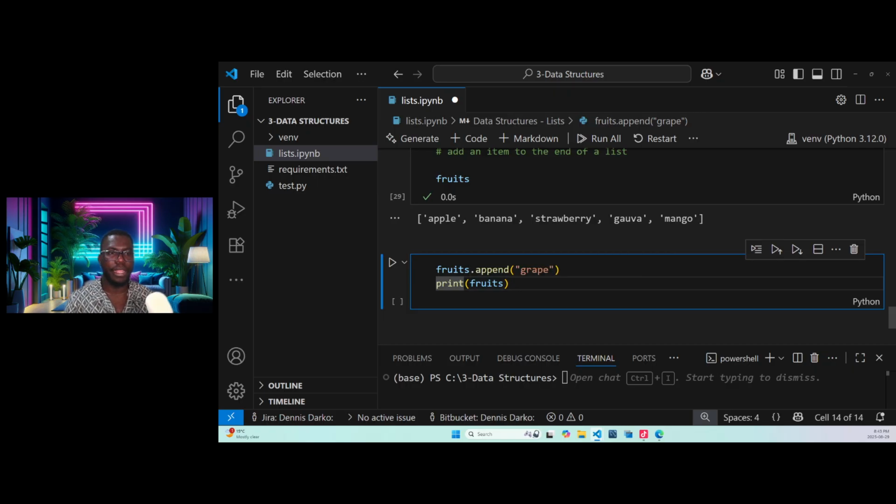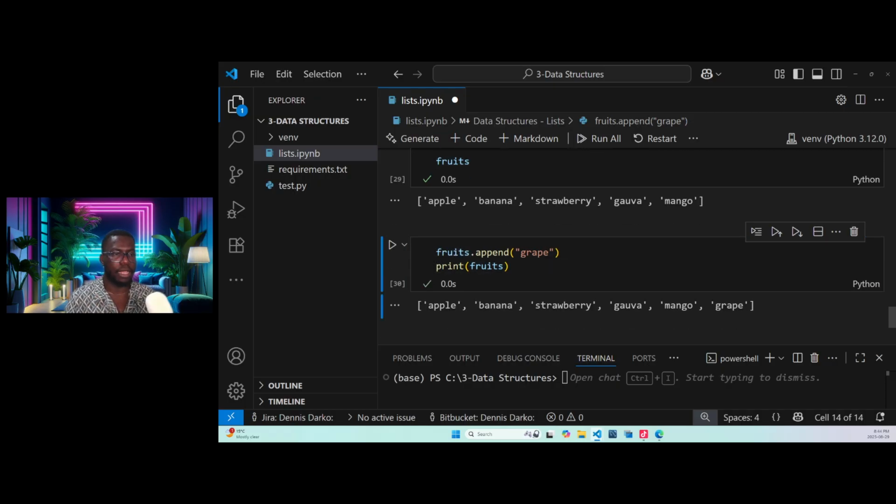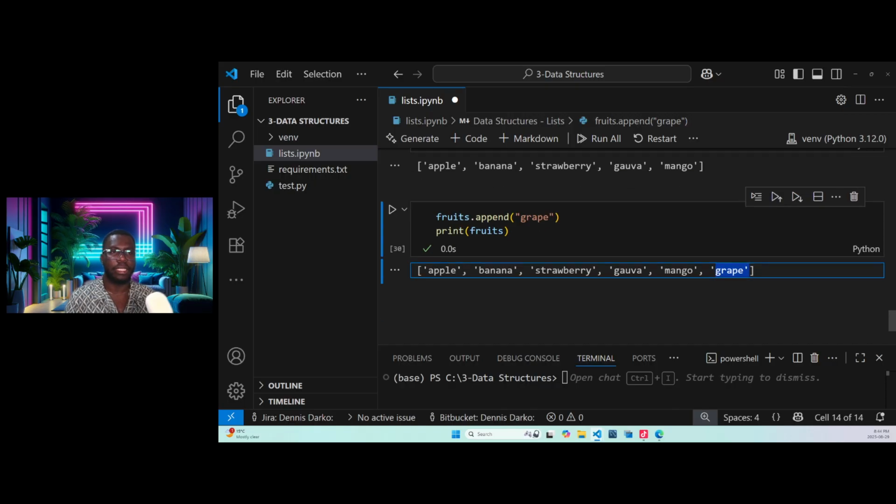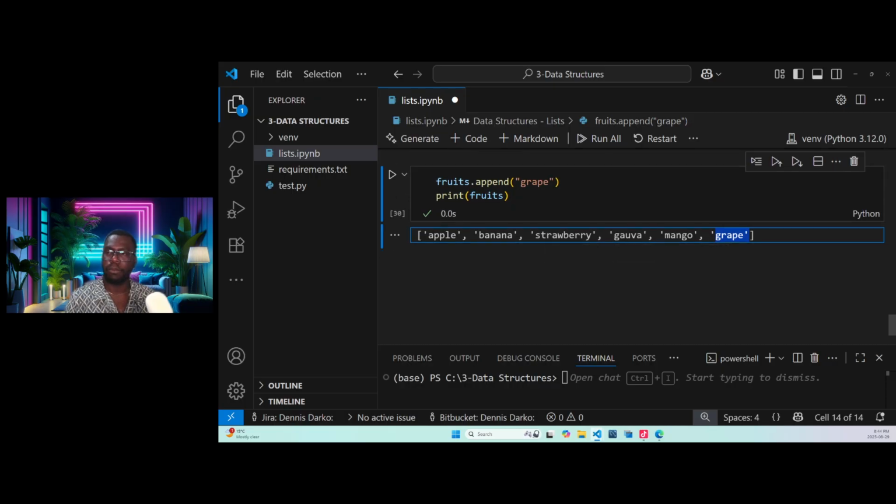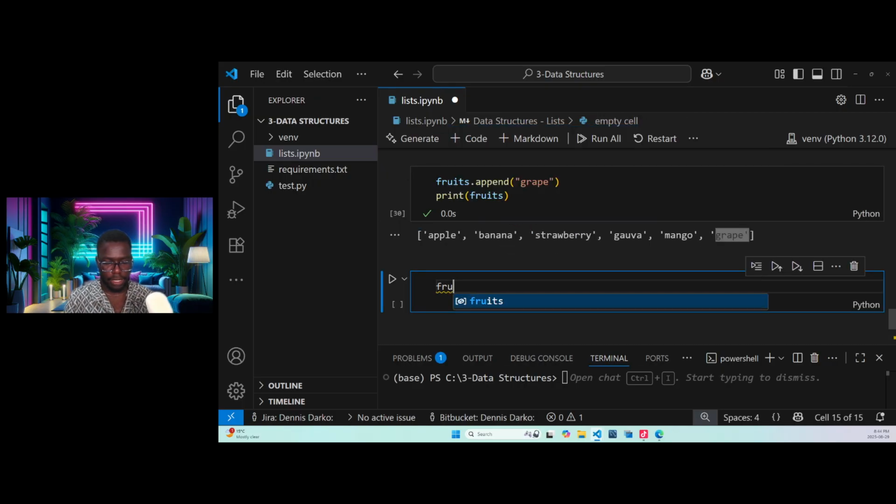Okay, all we need to do is just print the fruit, which is the variable holding our list elements. Once I run this, we should get apple, banana, strawberry, guava, mango, grape. You see the grape we just appended, or we just added. So this is how we can add an element or an item to a list. Right now if I run fruit like this, I should see the grape as part of it.